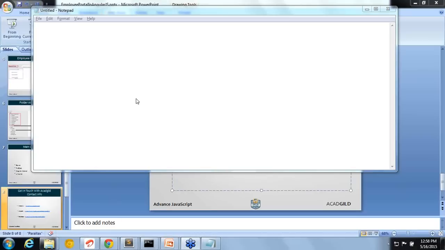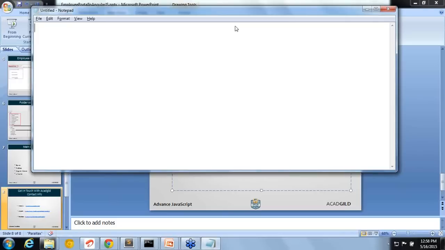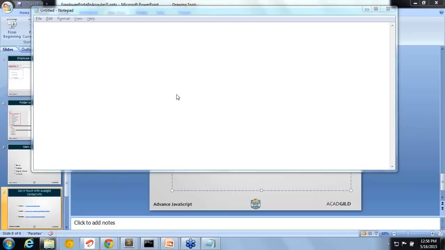Okay, is MEAN stack covered? Yes, MEAN stack is covered actually. We'll be focusing on the front-end development section. We'll be covering Angular and Node.js, the complete course.